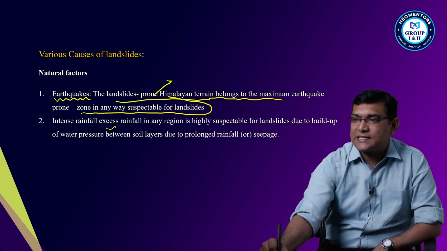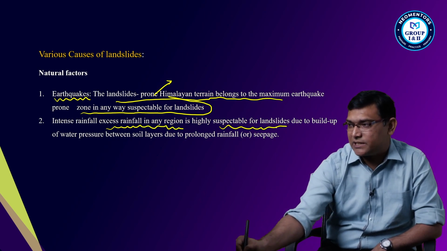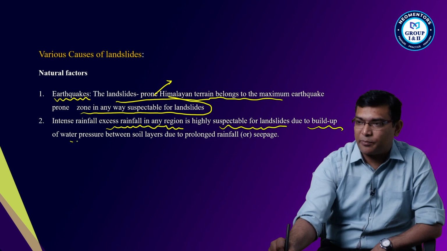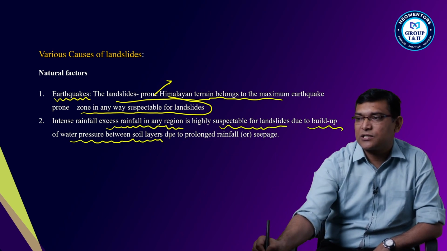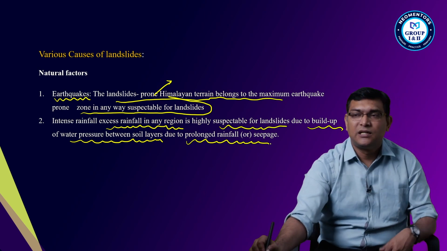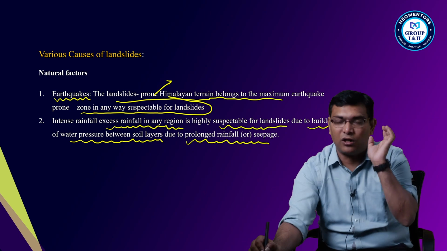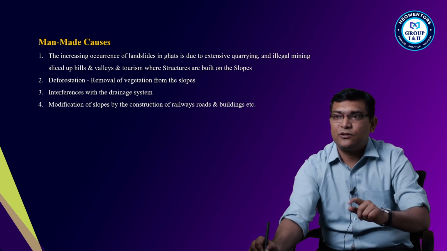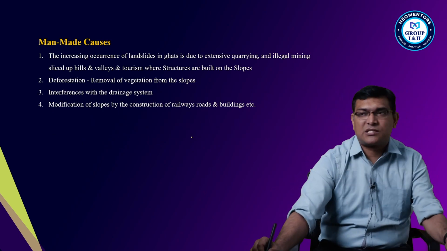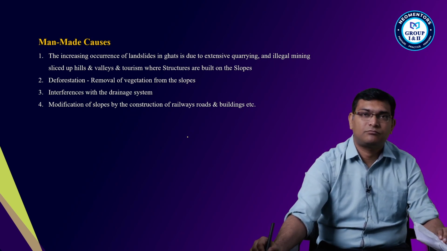Then intense or excess rainfall in any region is highly susceptible to landslides due to build-up of water pressure between the soil layers due to prolonged rainfall or seepage. The soil becomes loose and is easily pulled by gravity and falls.